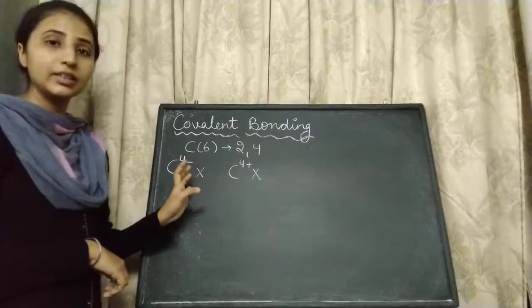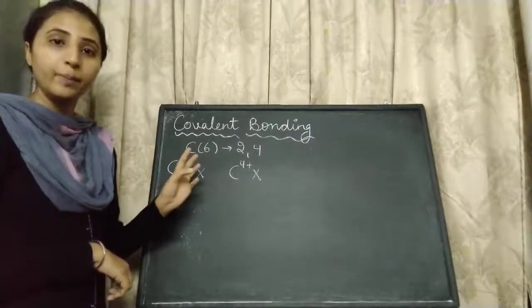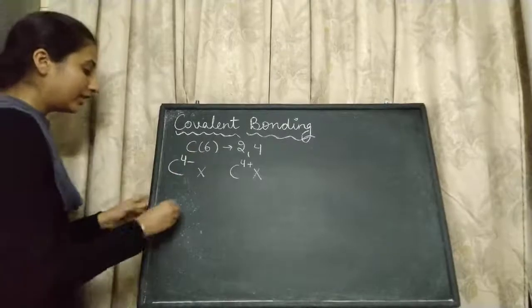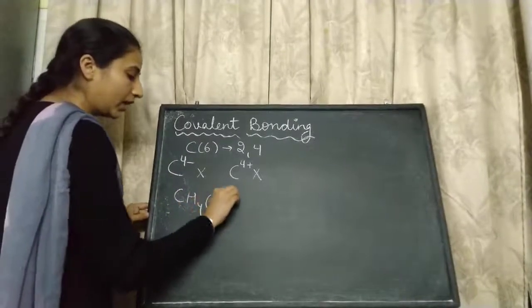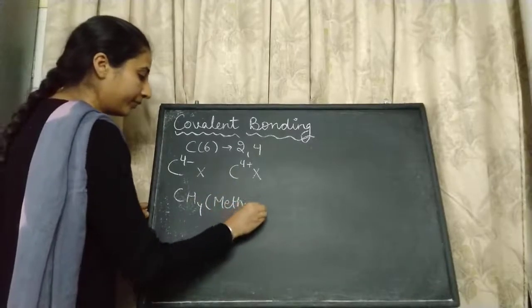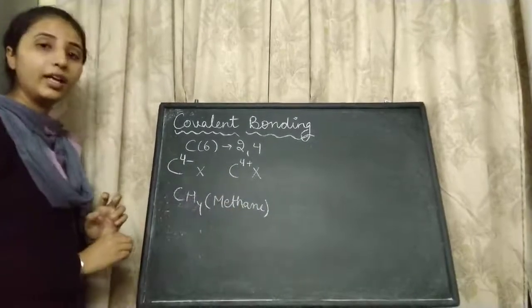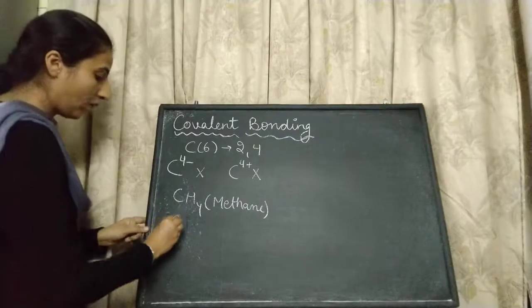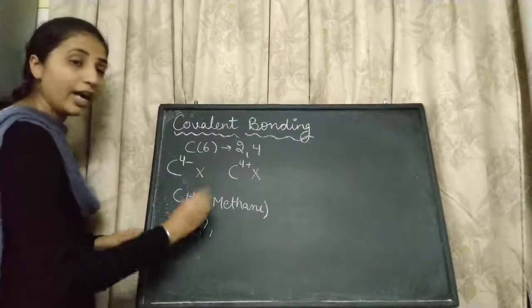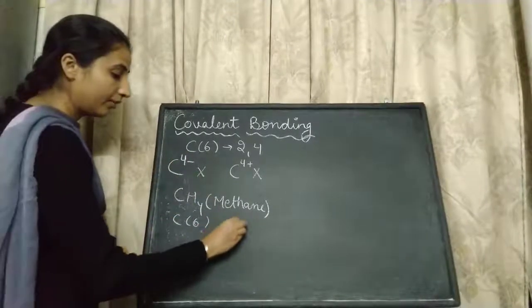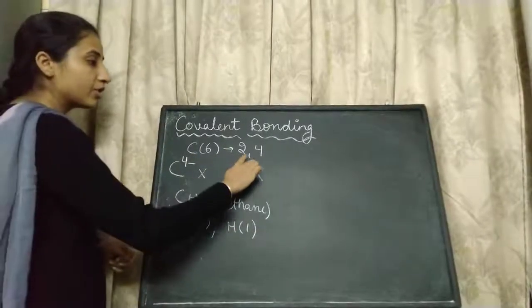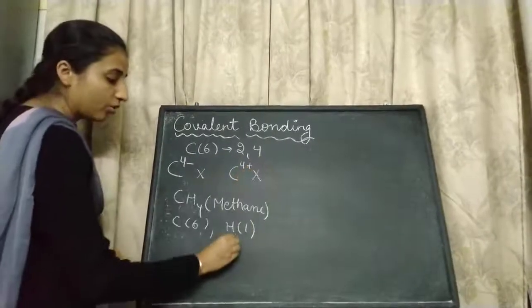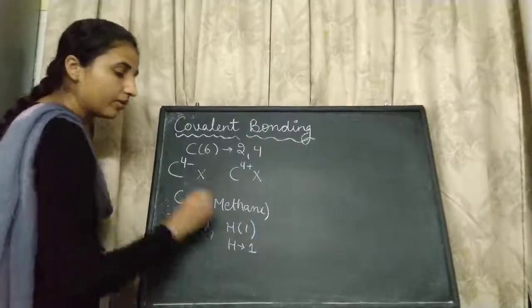Here we will discuss the case of the single bond. We will discuss the case of CH4, methane. Carbon has atomic number 6 and hydrogen has atomic number 1. Carbon's electronic configuration is 2, 4 and hydrogen's configuration is 1.